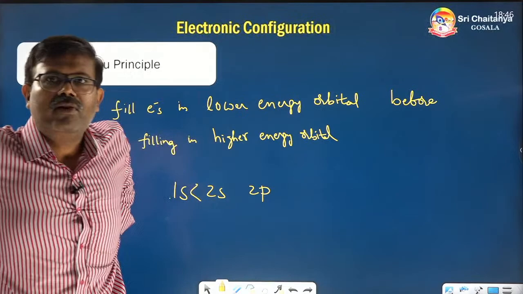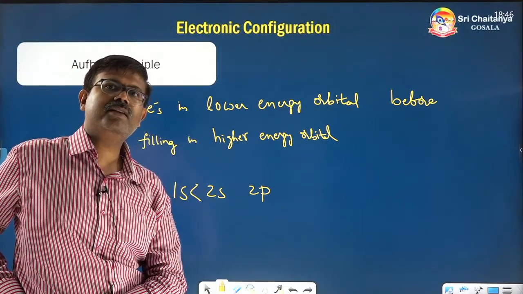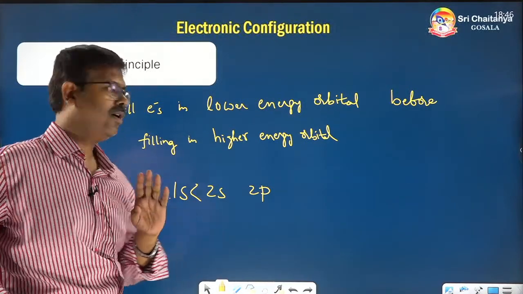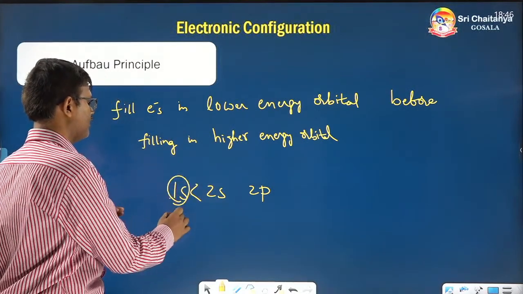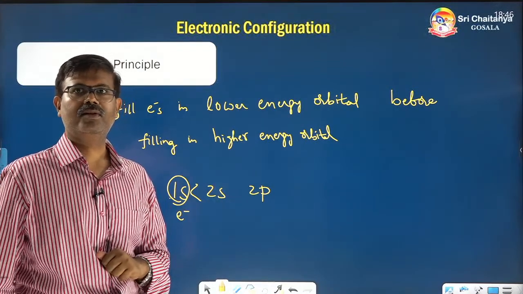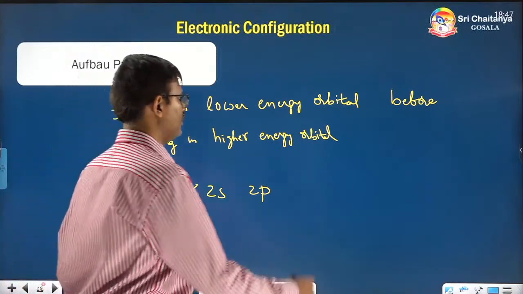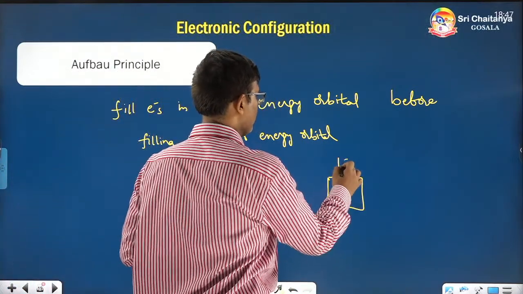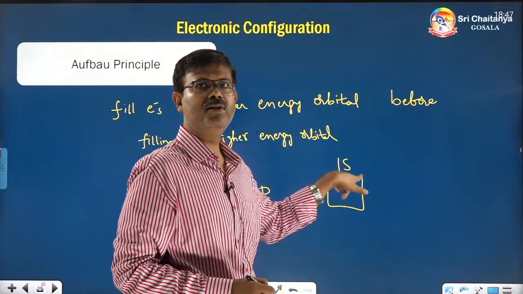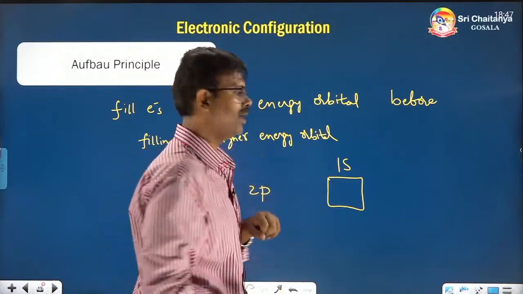Now, if you have one electron, where do you have to fill it, 2p, 2s or 1s? Since 1s is the lowest energy, you have to fill the electron in 1s. Don't go for 2s. Suppose you have 2 electrons, then what to do? Say I am drawing here. Let's say this is 1s. 1s has how many houses? 2L plus 1, 2 into 0 plus 1, so only one house in the 1s subshell.